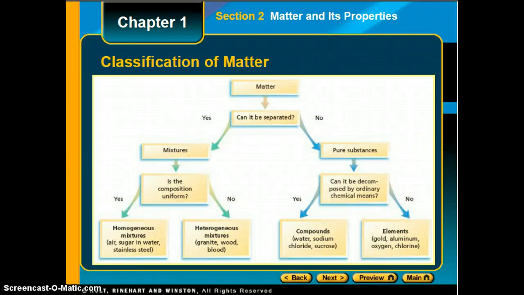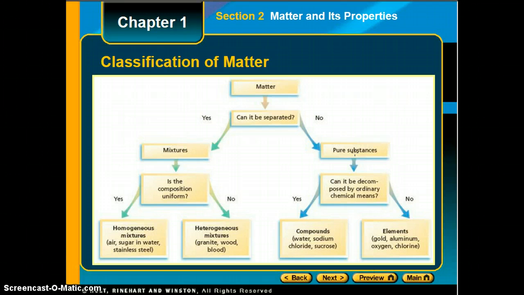Matter, as we know already, is anything that has mass and takes up space. When we're classifying matter, the first question we need to ask is, can the matter be separated by physical means? Now remember, physical means is anything that can be done that does not change the identity of the substances involved. Now, if the substance cannot be separated by physical means, then we have a pure substance.